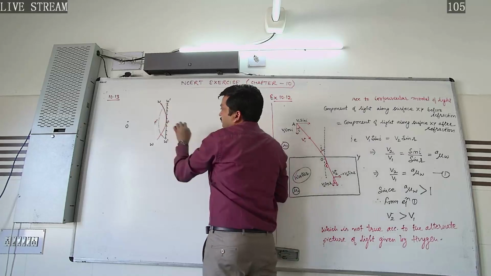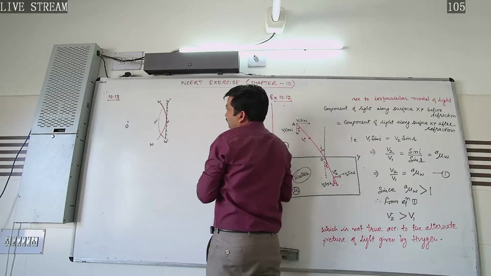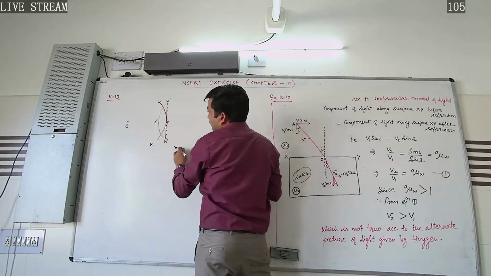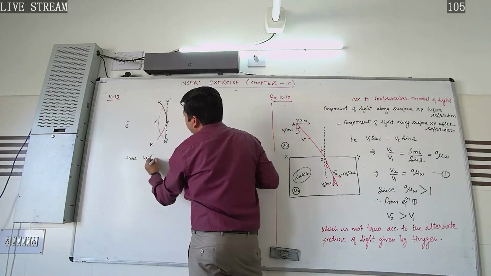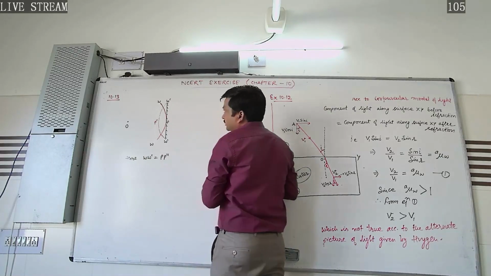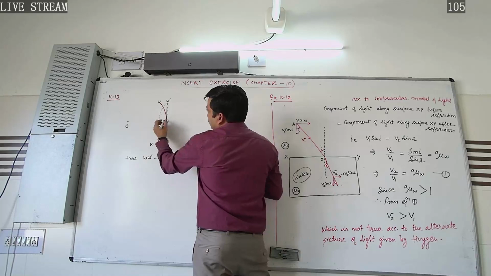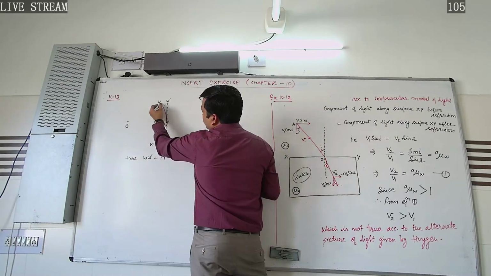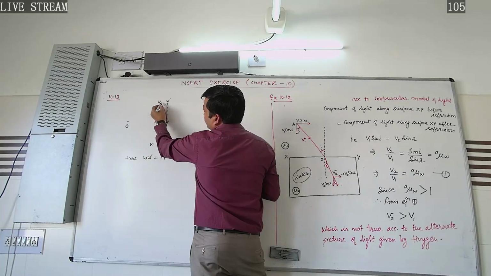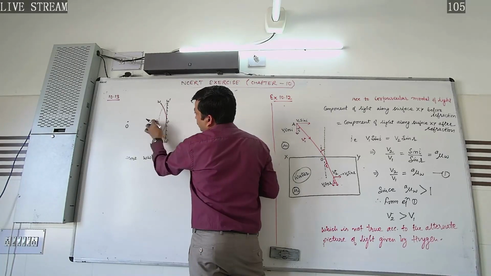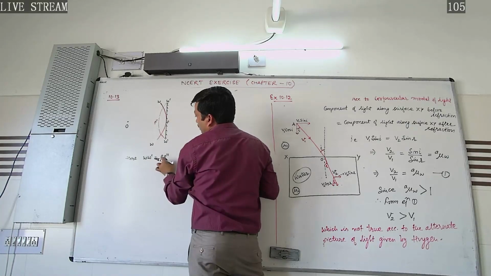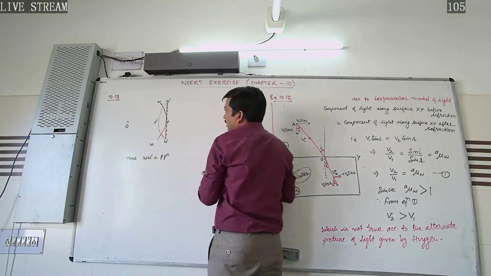This is in the presence of a mirror. Now suppose the mirror is absent, here W dash P dash will be equal to P double dash W dash, the distance covered by the secondary wavelets after reflection.